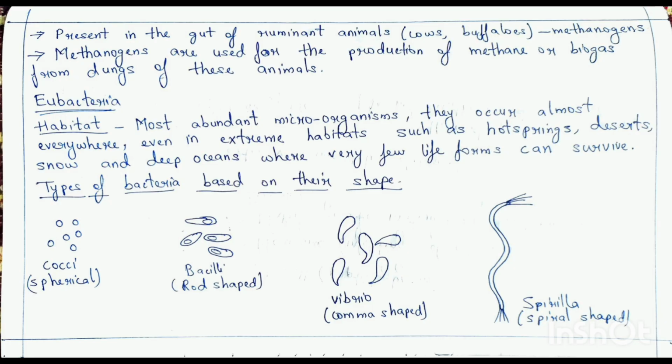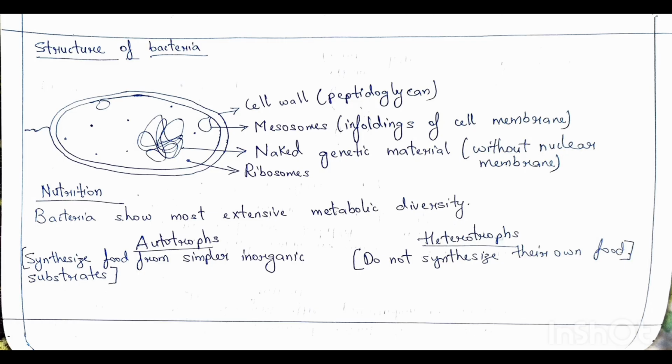Now, depending on their shape, there are 4 types of bacteria. The first is cocci, which are spherical in shape. Next, bacilli, which are rod-shaped, vibrio, which are comma-shaped, and spirilla, which are spiral-shaped. Coming to the structure of bacteria, the cell wall of bacteria is made up of peptidoglycan. The cell membrane has enfoldings which are called mesosomes. All the cell organelles are absent in the bacterial cell, but ribosomes are present. The genetic material is naked, that is, it is without any nuclear membrane.